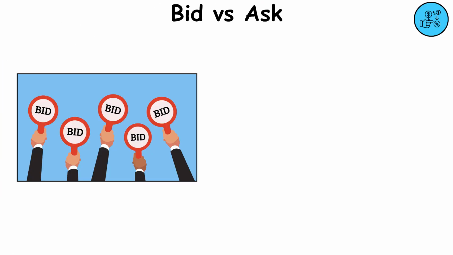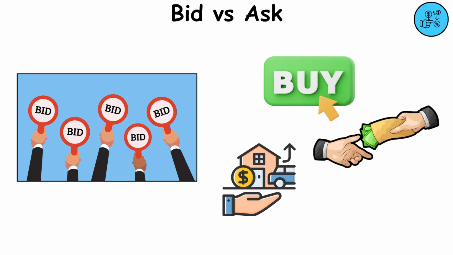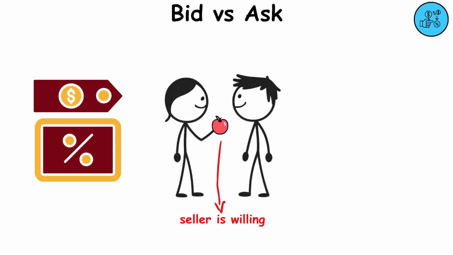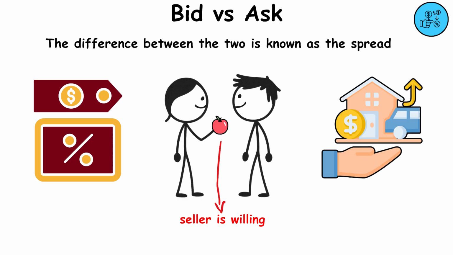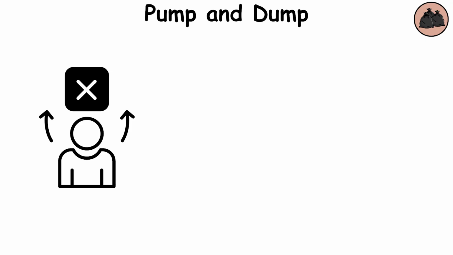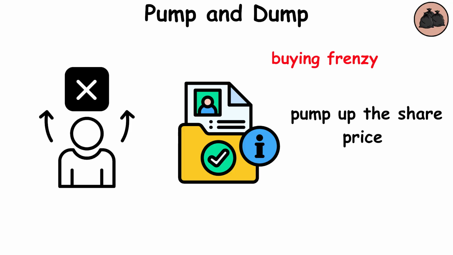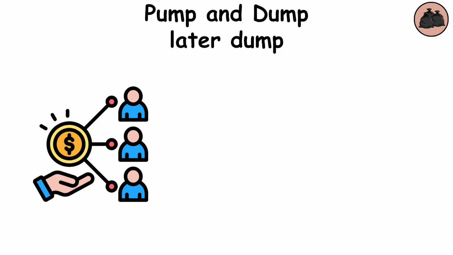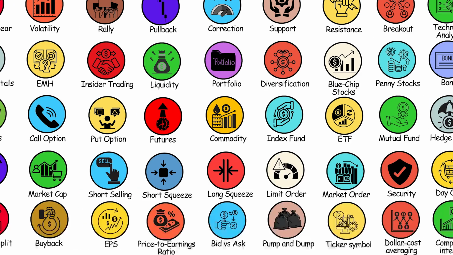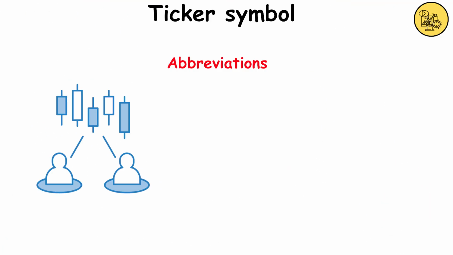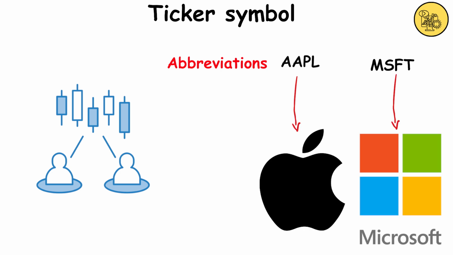Bid versus ask. Bid is the maximum price a buyer is willing to pay for an asset. Ask is the minimum price a seller is willing to accept for an asset. The difference between the two is known as the spread. Pump and dump, spreading false or misleading information to create a buying frenzy that will pump up the share price and then later dump the shares by selling at the inflated price.